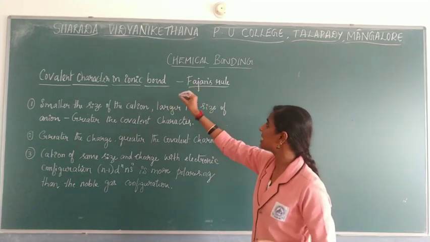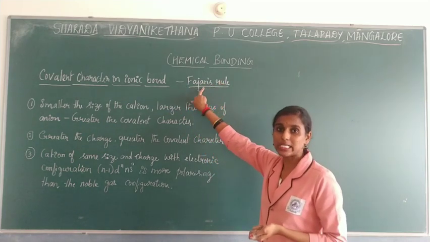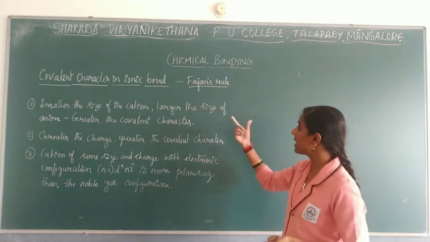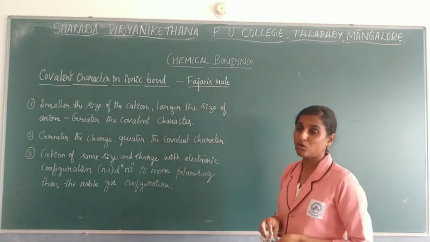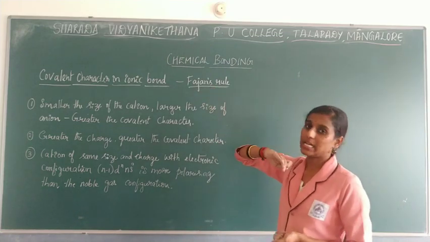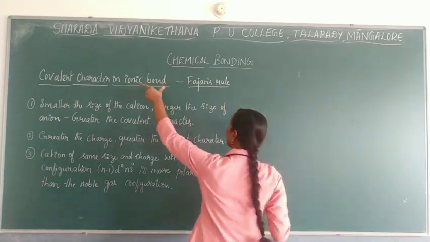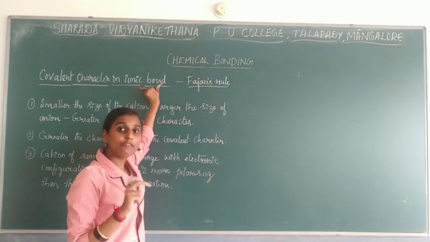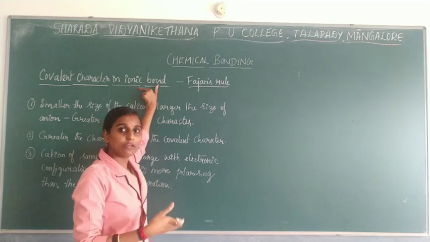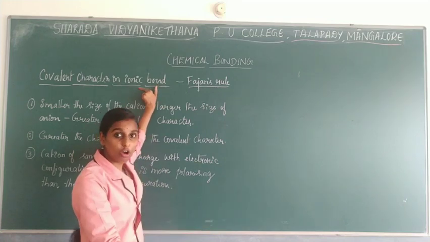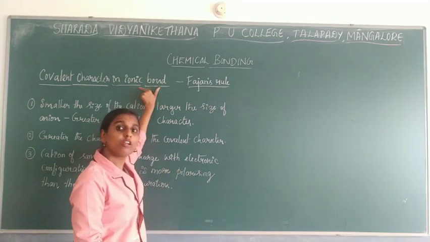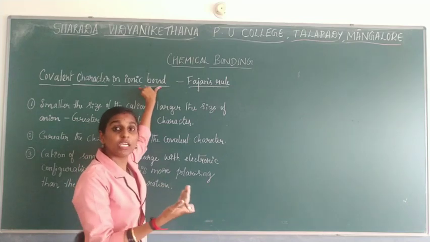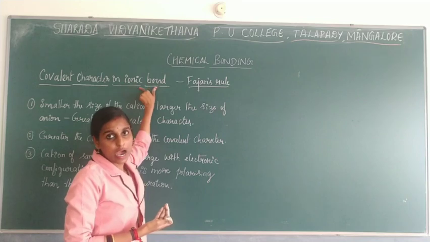So this was explained by a scientist known as Fajan, and the rule he has given is mentioned as Fajan's rule. According to this scientist, whenever ionic bond formation takes place, how does it take place? A neutral atom will get converted into ions, either by losing an electron or by gaining an electron, and the bond formed between the ions is considered an ionic bond.